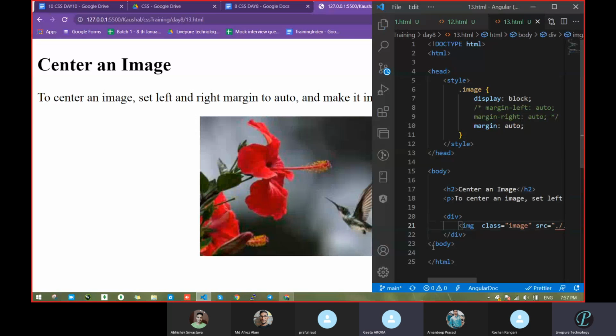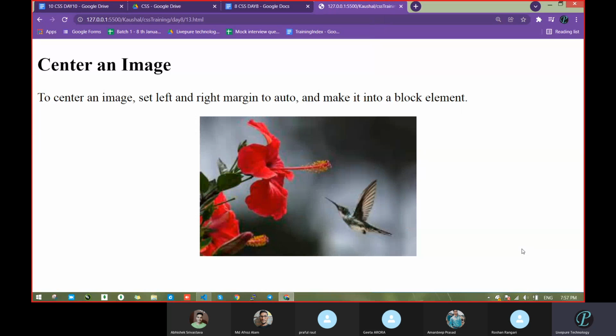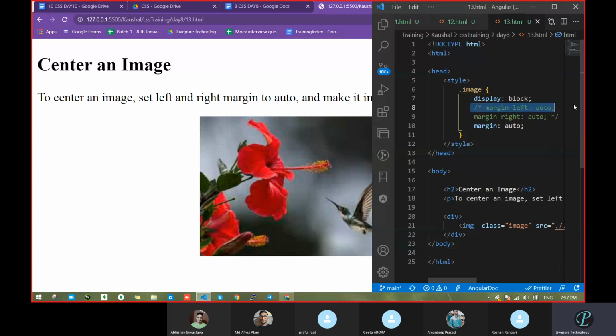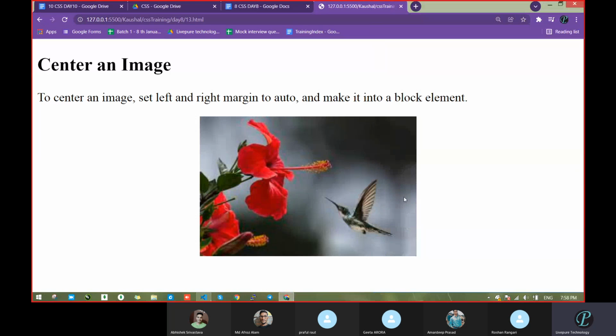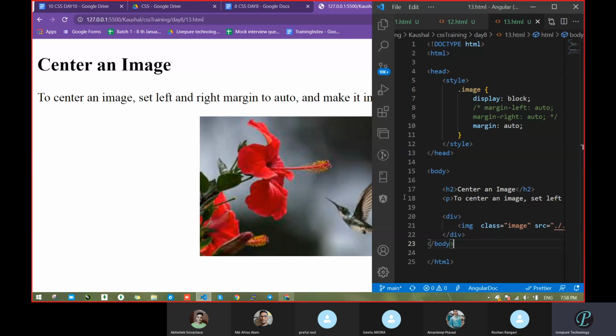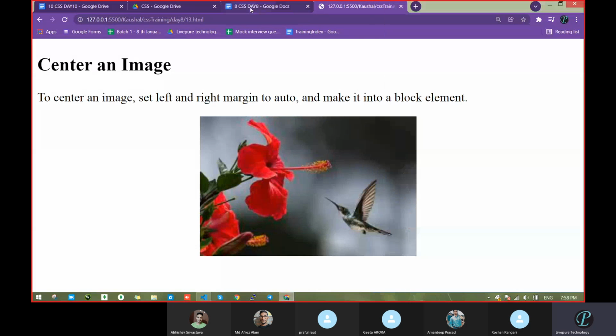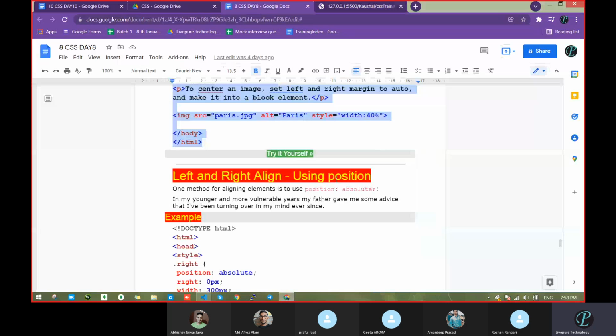Because this image is inline, we converted it into block level, and then it worked. So there is no need to pass margin left and right auto. Suppose you have a big picture, then maybe some issue will come, so you can reduce the width and height of it, then it will fit and you can easily visualize the changes. Okay, so next, left and right alignment using position.